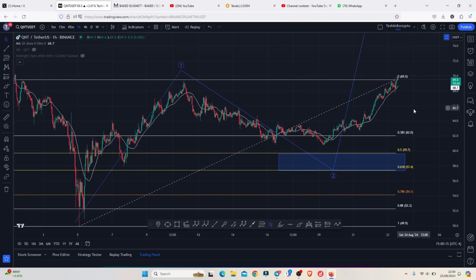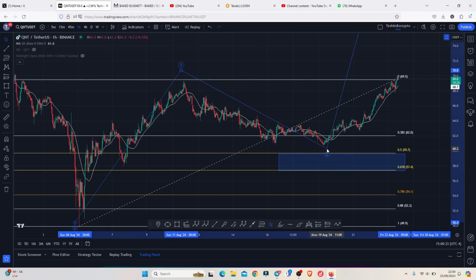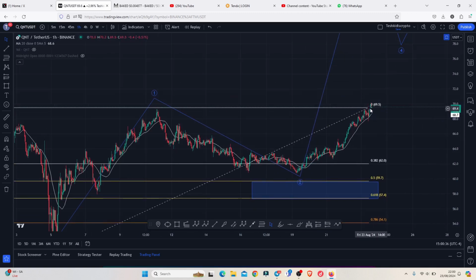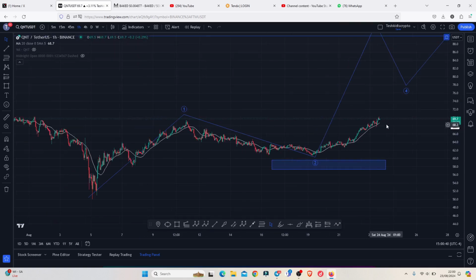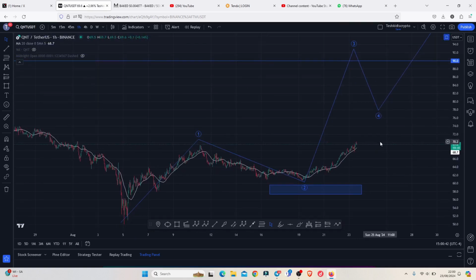But you can see on the charts we saw a pullback, though we started to see a reaction between the fib level 0.5 and the fib level 0.382, and there are high chances that we bottomed out in this Elliot wave count 2 within this area over here. And whatever is playing out at the moment is the start of an impulsive Elliot wave count 3, which is what we expect after seeing a breakdown move in that Elliot wave count 2.